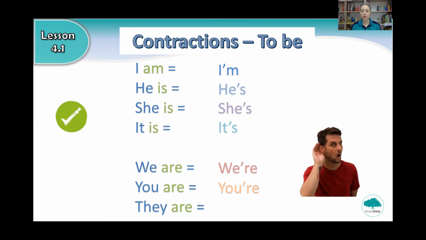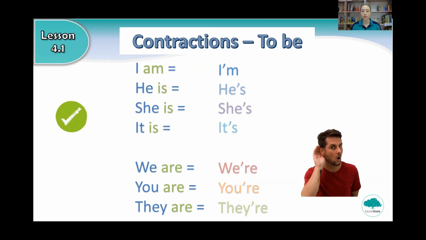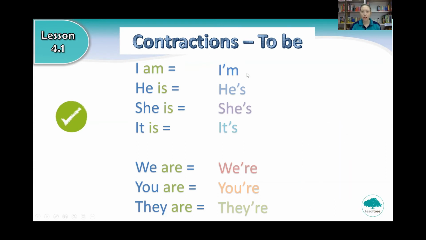And what about they are? Very good. They're. Can you say they're? So let's go through them one more time. I'm, he's, she's, it's, we're, you're, they're. Very good.